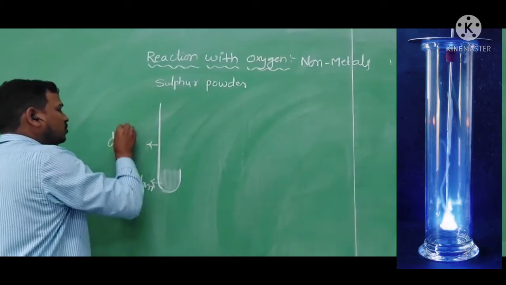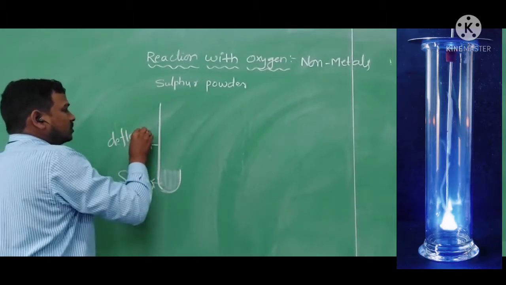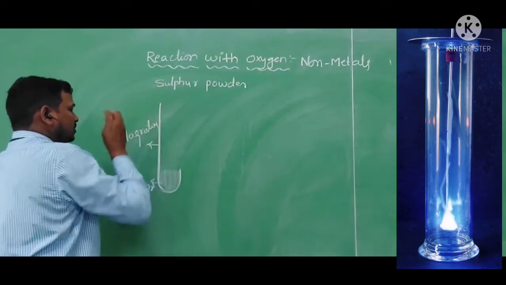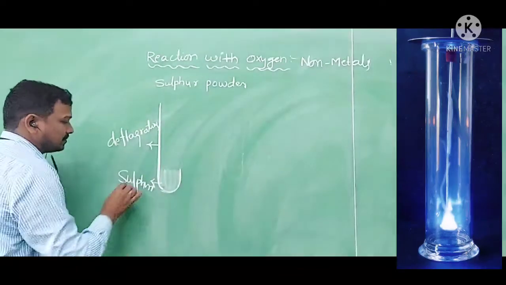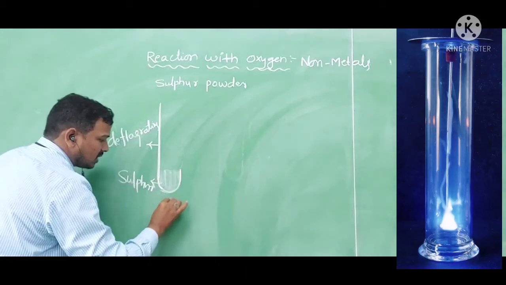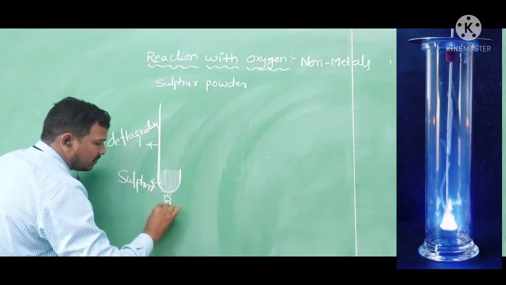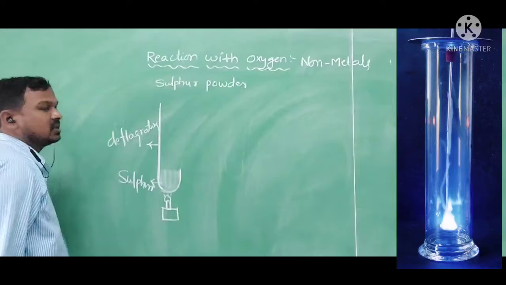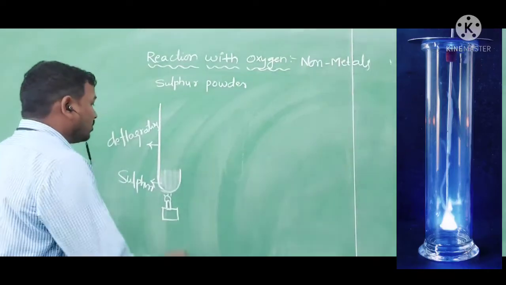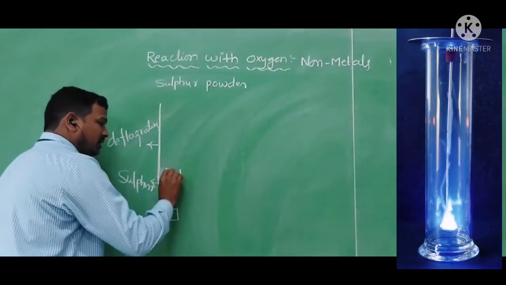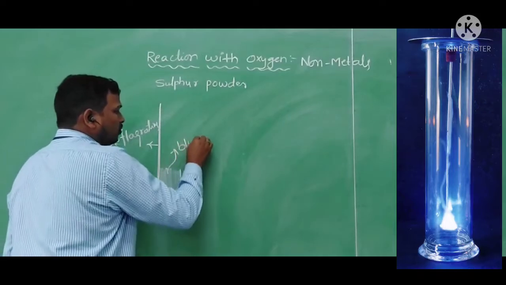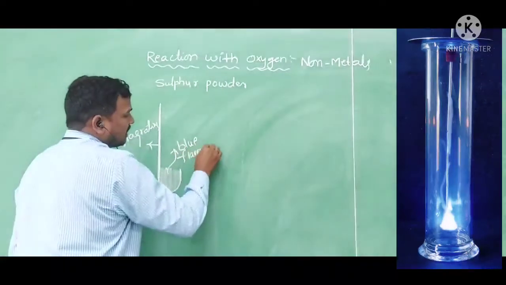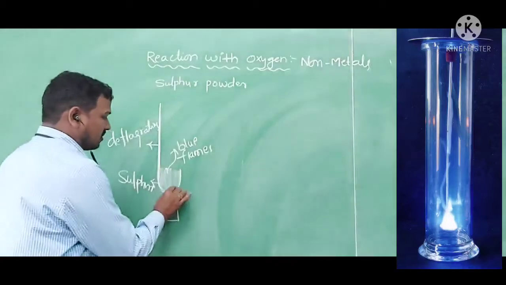This deflagrating spoon is used to heat substances. I am holding it over the flame of the Bunsen burner and heating this sulfur powder. When it starts burning, it produces blue flames and a pungent smell.